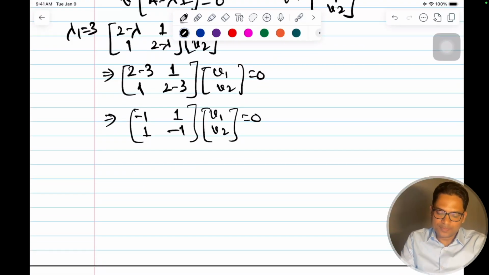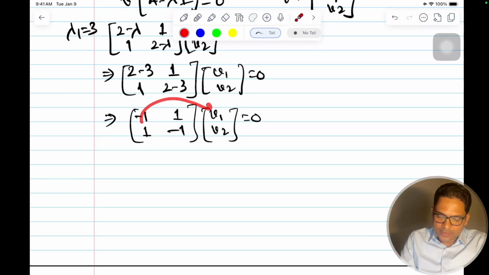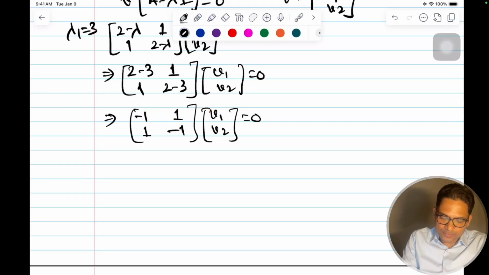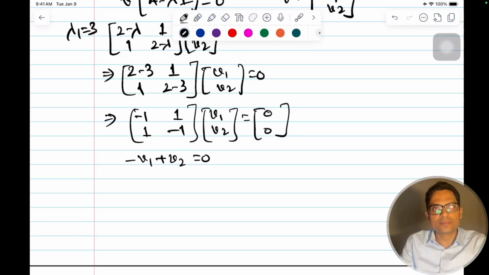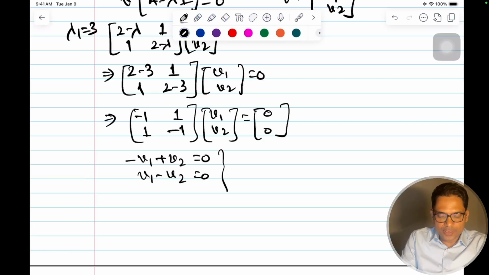So what will be my eigenvectors here? So this is the equation. So multiply this. So we'll get two equations in V. This is minus v1 plus v2 equal to 0. So this 0 is like 0, 0, like this. And then the other equation is also like that, v1 minus v2 equal to 0. So this just implies v1 is equal to v2.